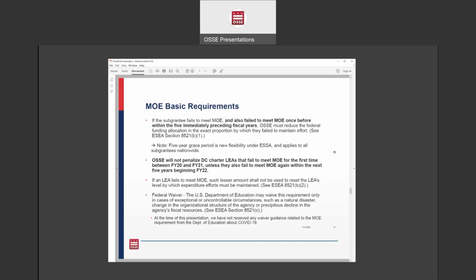But if you also fail to meet MOE in the following 5 years, then that's when the trigger would happen and your federal funding would be adjusted. So again, OSSE will not penalize DC charter LEAs that fail to meet MOE for the first time this year, unless you also fail to meet MOE again within the next 5 years, beginning with FY22.